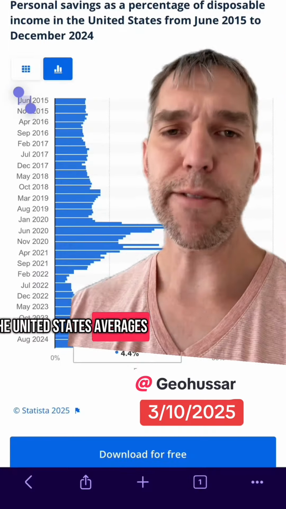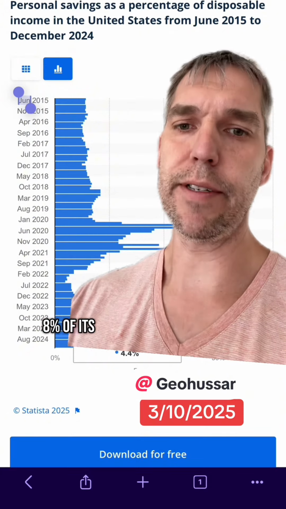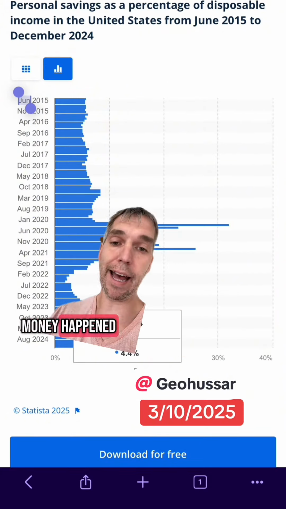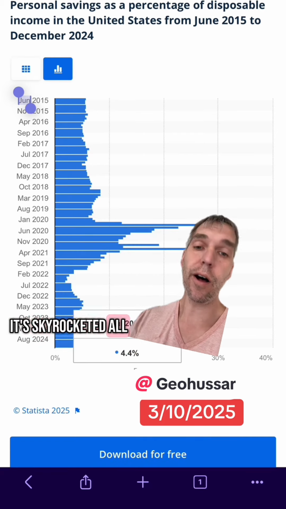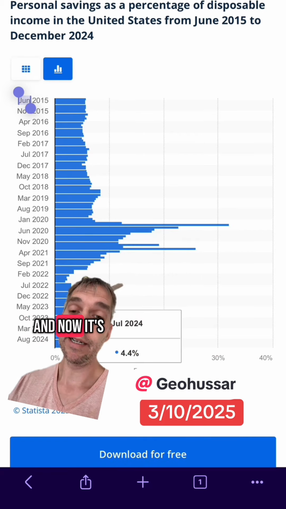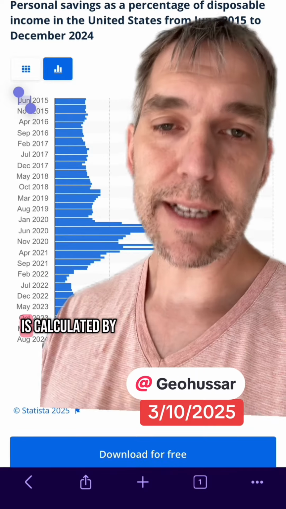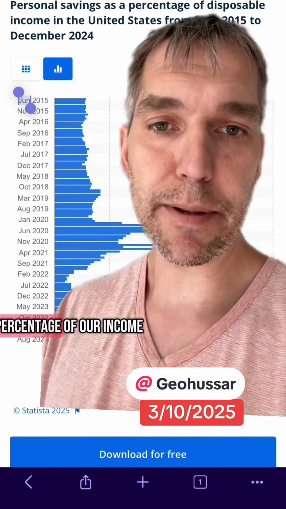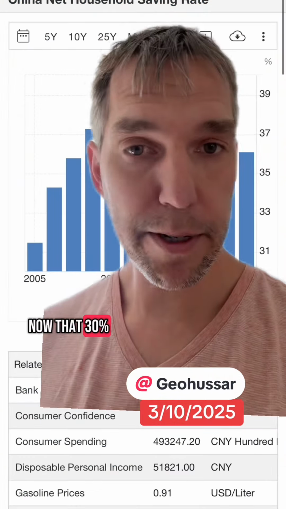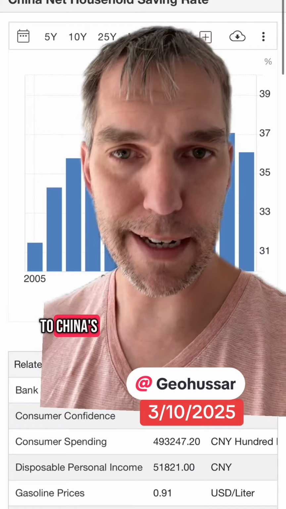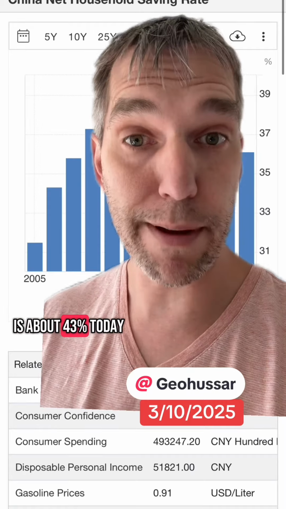The United States averages between 6 to 8% of its total savings rate, but when 2021 hit and the great parking of money happened, you could see it skyrocketed all the way past 30%, and now it's at around 4%, so it's a low savings rate. Our savings rate is calculated by savings as a percentage of our income. Now, that 30% of the savings rate that America had a couple years ago is nothing compared to China's. Their savings rate is about 43% today.